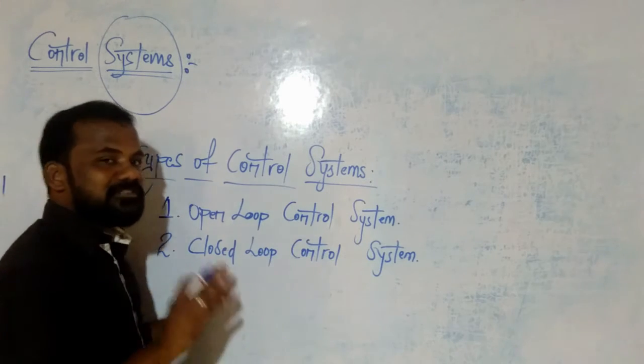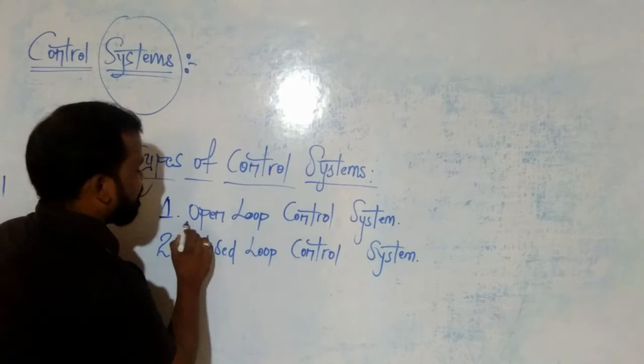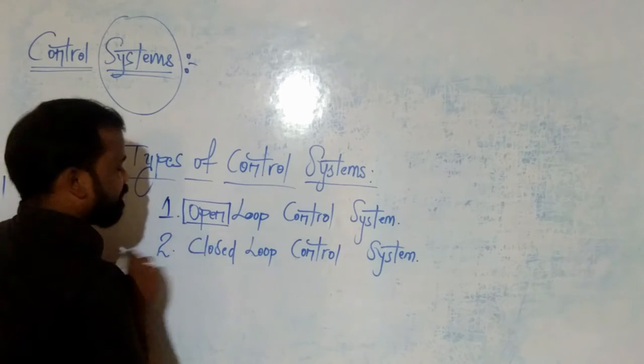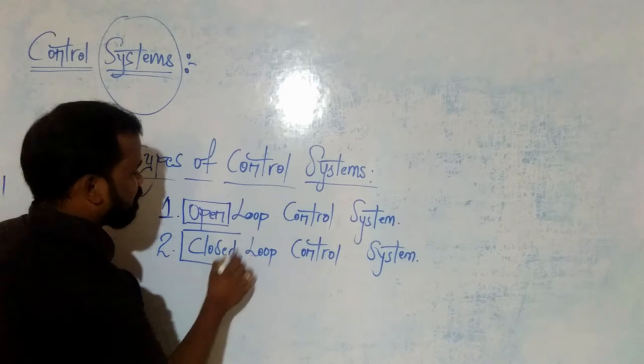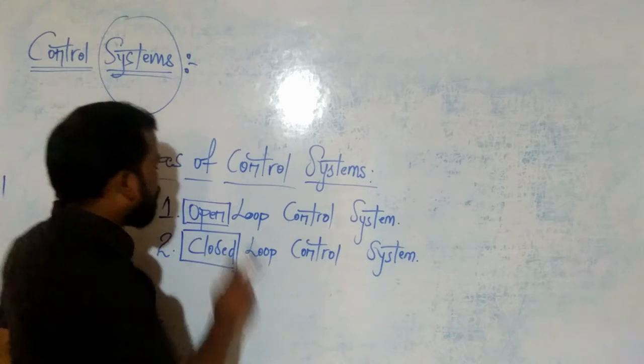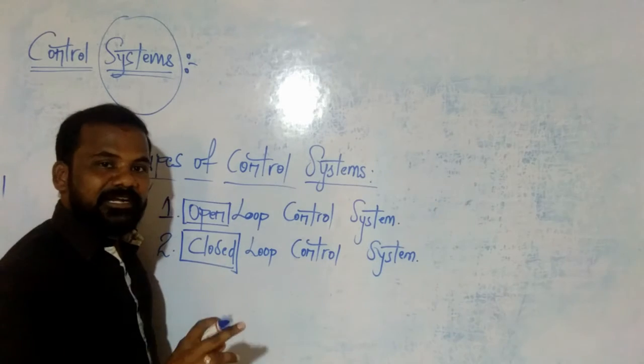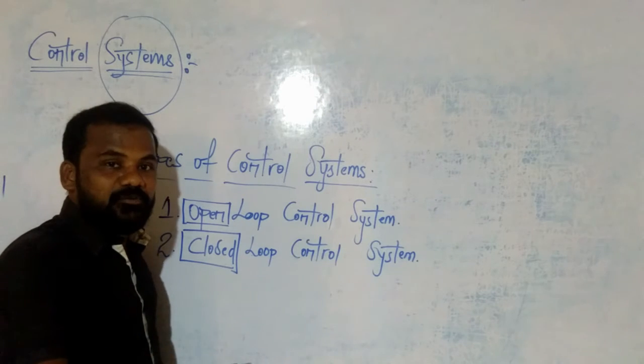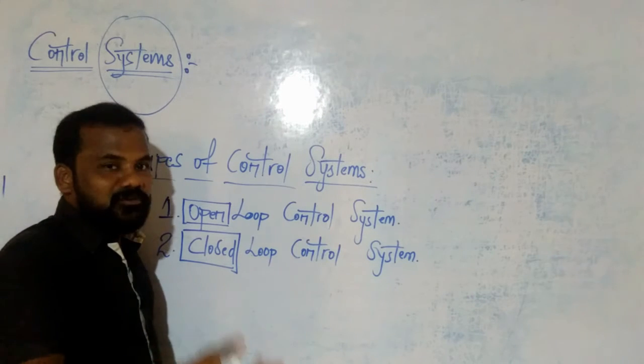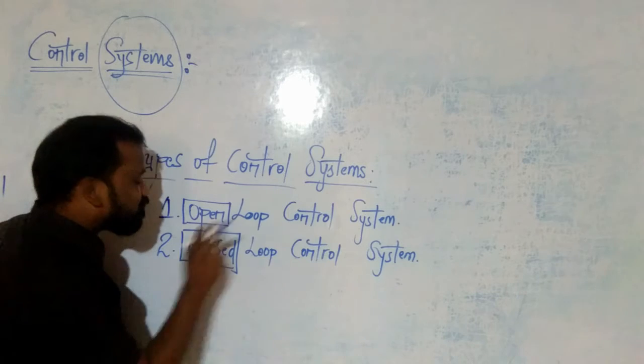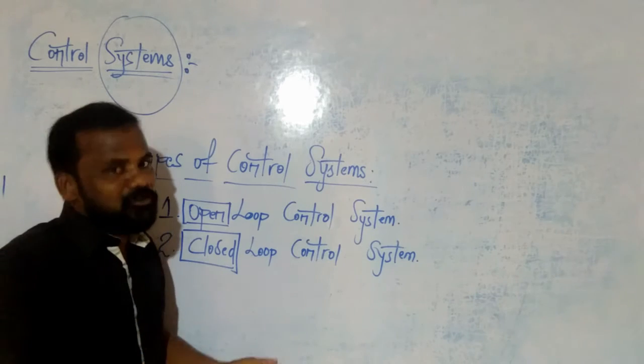The main difference between open loop and closed loop control system: this one is open, this one is closed. Open means it is not a circuit, it is not a closed path, and closed means it is definitely a closed path.